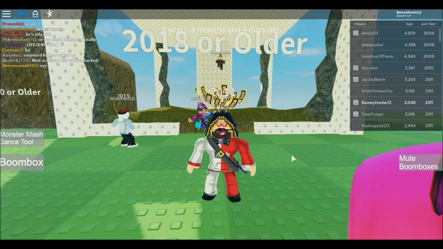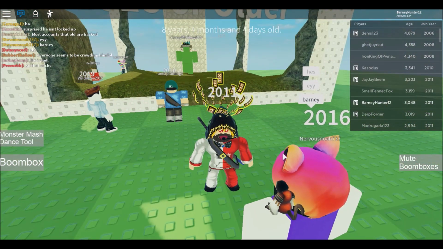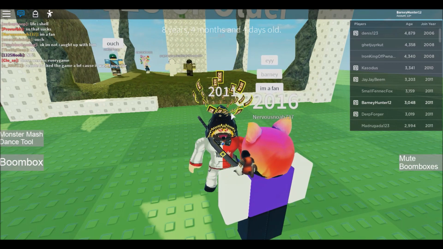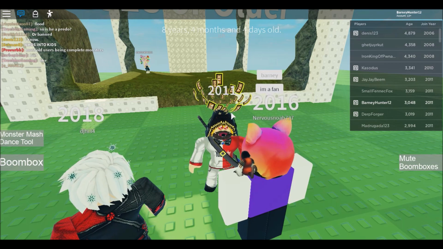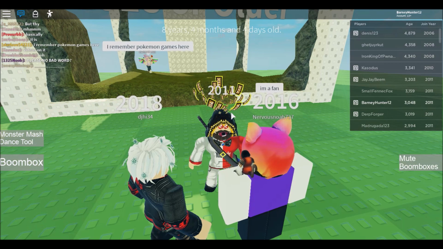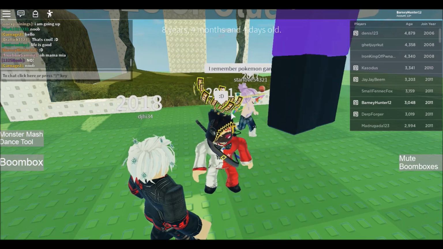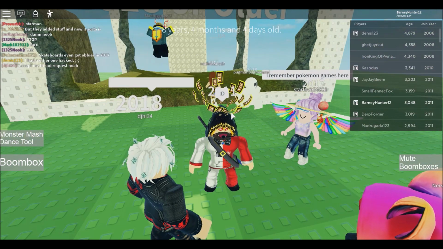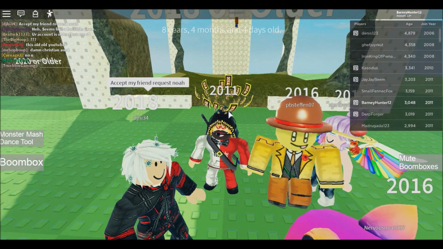I have been a Robloxian for quite some time now. A very long time, in fact. As you can see above my head, my join date, 2011. So, next year, in 2021, it will be my 10-year anniversary of being a Robloxian. Now, I have had other accounts older than my Barney Hunter 12 account. However, I have long since forgotten their passwords, and yeah, they were lost to time. I also forgot their usernames as well. So this is pretty much the account that's stuck, the Barney Hunter 12 account.